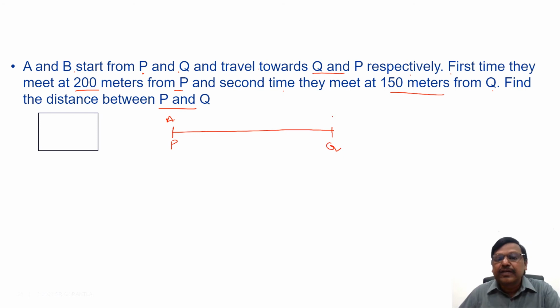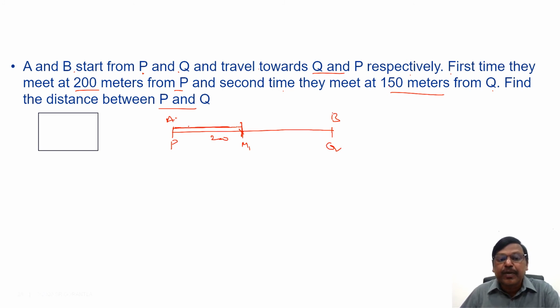A and B start from P and Q respectively. A is starting from P and going to Q. B is starting from Q and going to P respectively. First time they meet at 200 meters from P. First time they met here. This is meeting point 1. Second time they meet at 150 meters from Q.